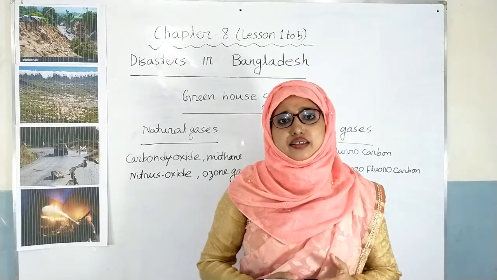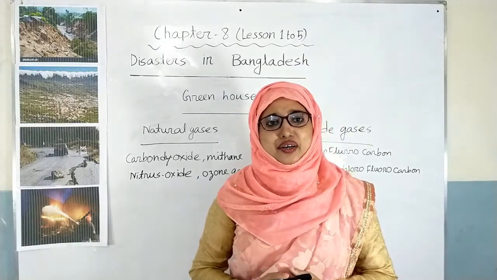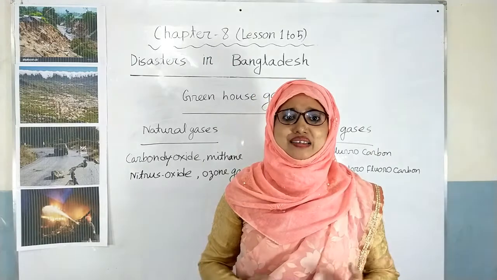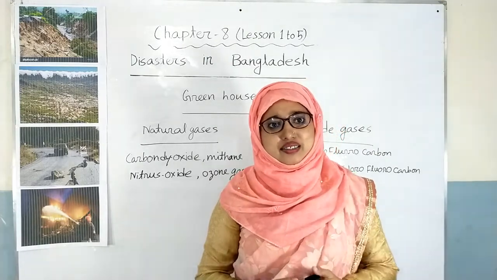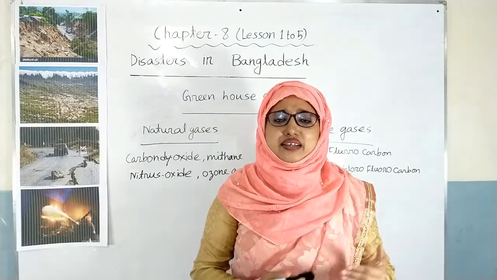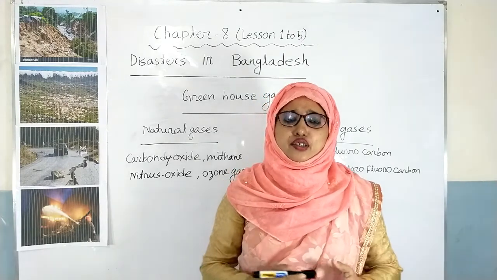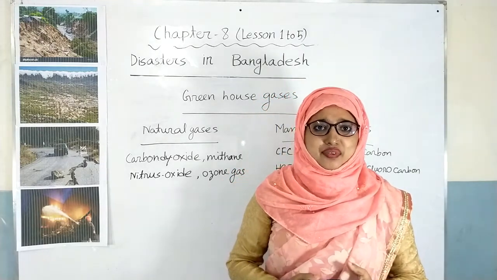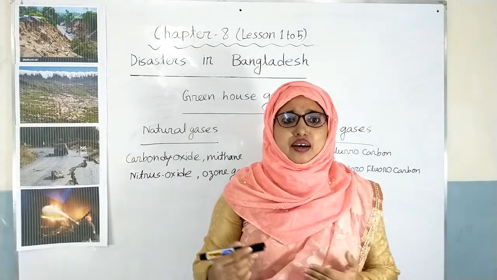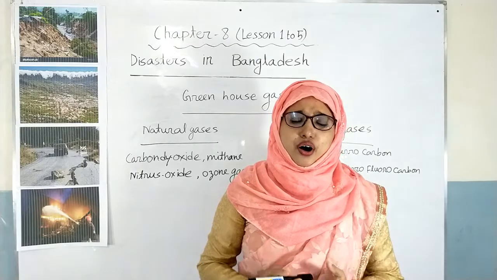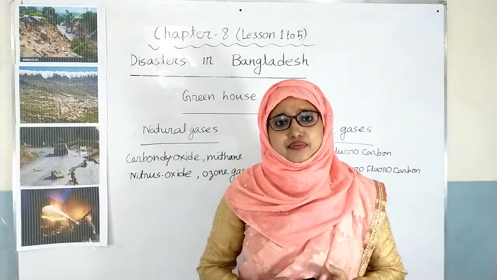Though Bangladesh is a small country, once Bangladesh had many rivers, ponds, canals, marshlands, etc. They had vital roles in controlling temperature. Currently, many of them are either dried up or filled up.